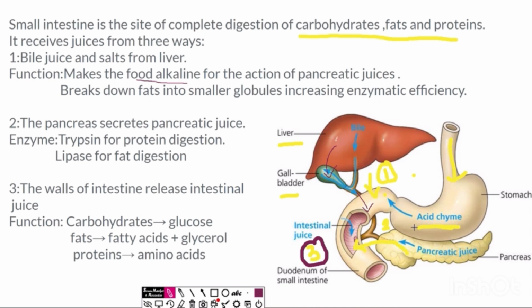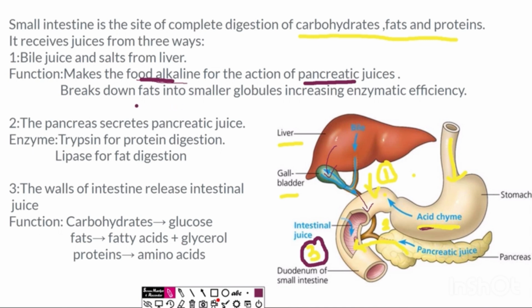So now our food is acidic in nature. We have to make this acidic food alkaline. Why? Because the pancreatic juices which are coming from here only act in an alkaline medium. They can work only in alkaline conditions. Like pepsin needed acidic conditions to work, pancreatic juices need alkaline conditions to work. So for the action of pancreatic juices, the food has to be made alkaline, which is done by the bile juice and salts from the liver.